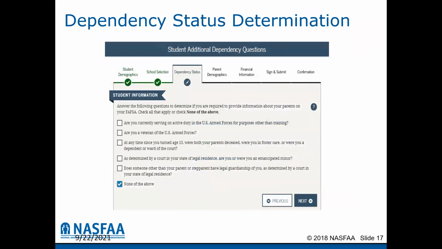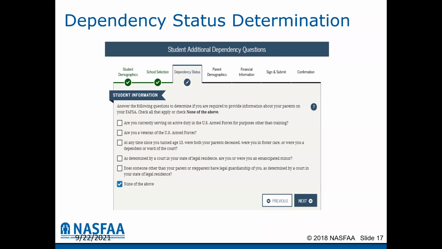Then it will ask the student if they're in active duty or a veteran of the armed forces. A checkbox there automatically makes the student independent. Then it asks the student, at any time since you turned 13, were both your parents deceased, were you in foster care, or were you a dependent ward of the court? A yes answer there or a checkbox there makes the student independent.